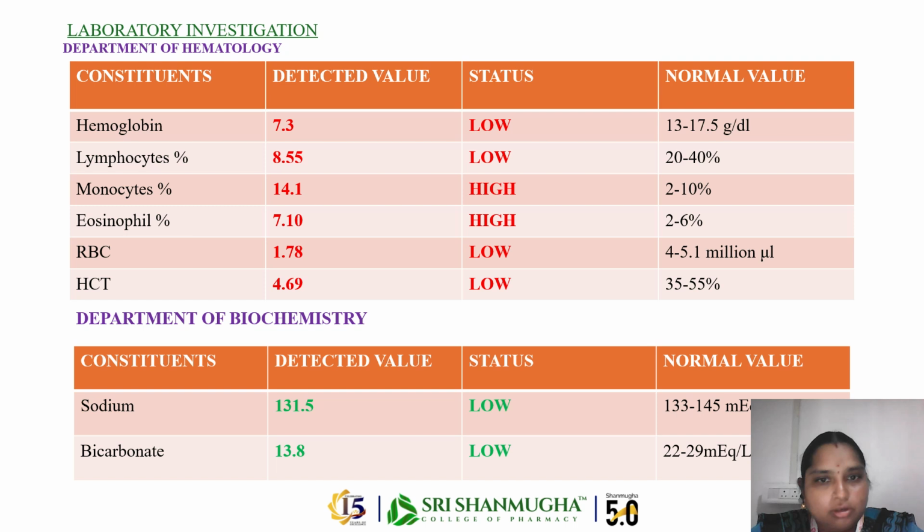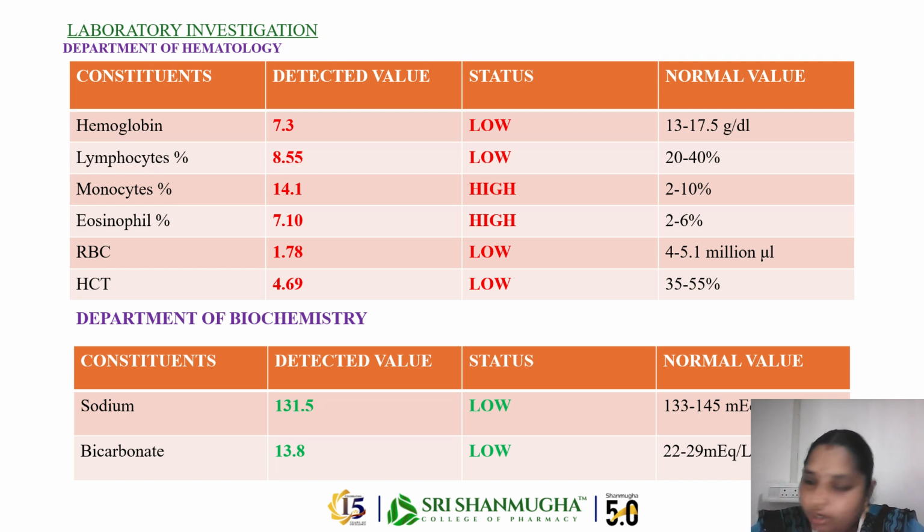In laboratory investigations, he is a pale, that is anemic, patient. So hemoglobin is low, RBC is low, and HCT is low. Why are lymphocytes low in a chronic patient? Due to chronic inflammation in the kidney or due to uremic toxin accumulation. So lymphocytes are low, and monocytes and eosinophils are high because the kidney does not function properly. The uremic toxins cannot be excreted from the kidney, so monocytes and eosinophils are high.